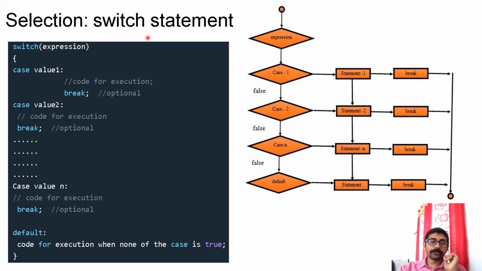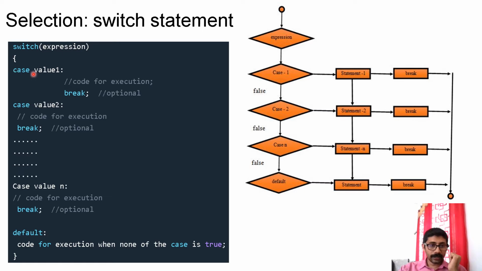So here we have a code fragment representing the syntax of the switch statement. This expression can be of type byte, int, short, character. Then you can give even a string literal, enumeration, or wrapper class object. And here you can give the associated values. Case value can be a string or a wrapper class object, things like that. Okay, so this is the expression.